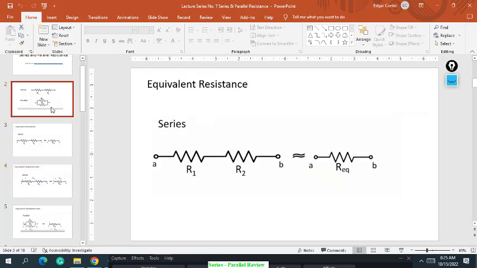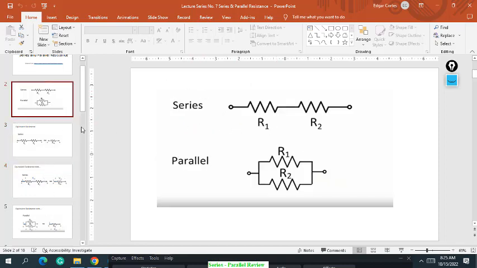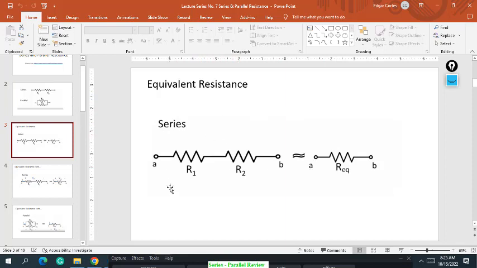Let me go back to R1 in the series circuit, as a review. To get the equivalent resistance, we just add up. The voltage across R1 and R2 is different because of the voltage drop at R1. For example, if the current flows from R1 to R2, there's what we call the voltage drop across R1.